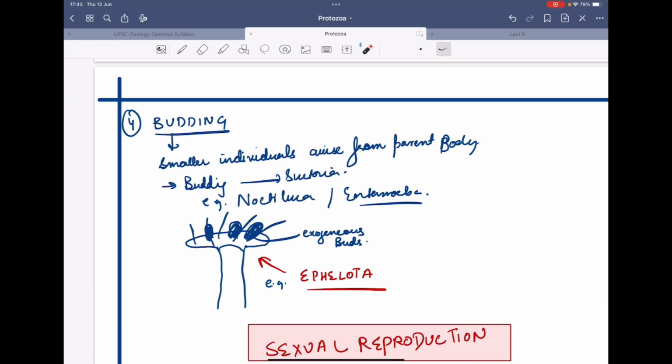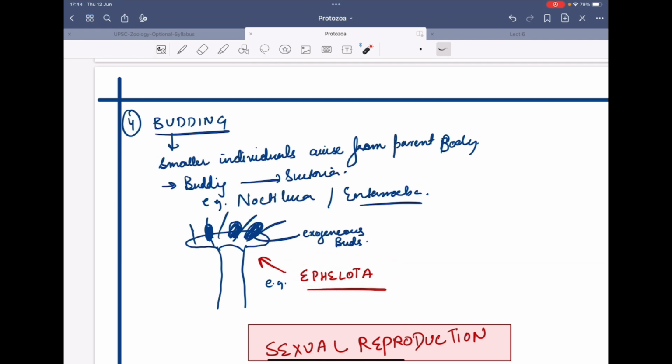Then we have fourth type of asexual reproduction, that is budding. It is found in smaller individuals. It arises from the parent body, the bud. We have seen in Hydra how the bud was formed. The parent body gave rise to small knob-like structure. It was a bud. Here also we have budding, and the budding is found in Suctoria, for example in Noctiluca, for example in Entamoeba.